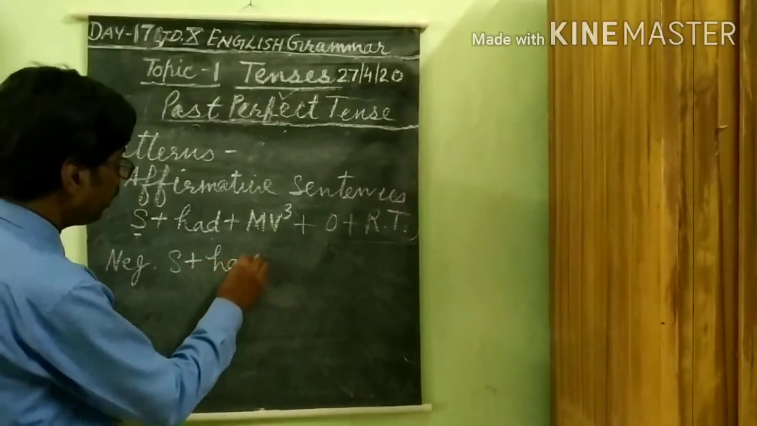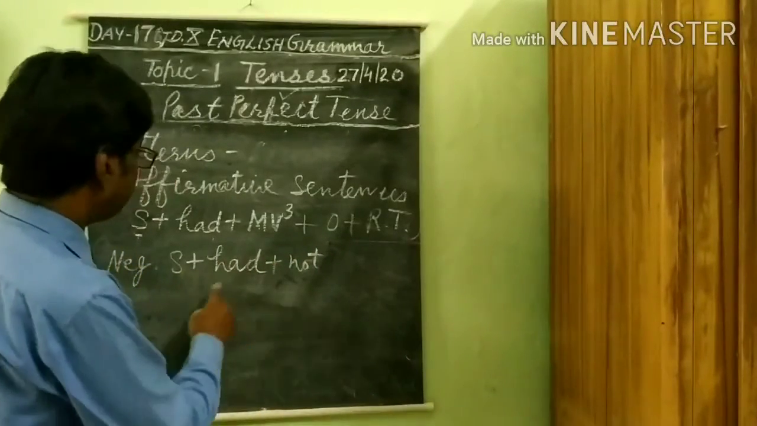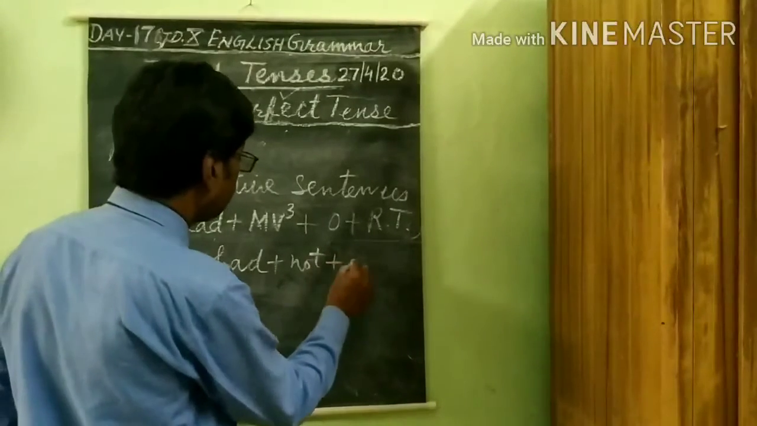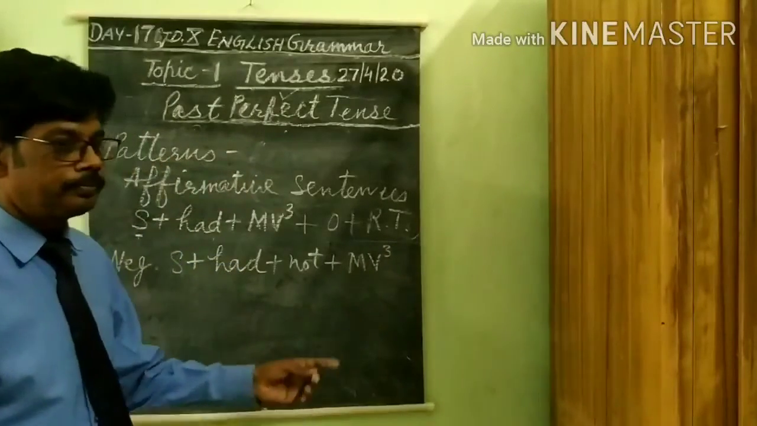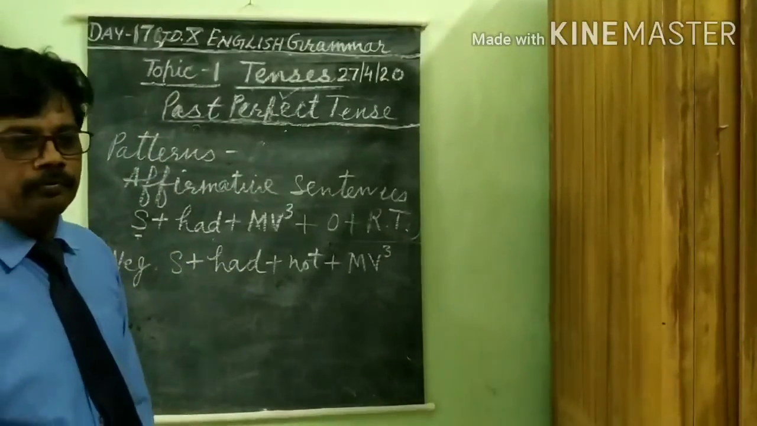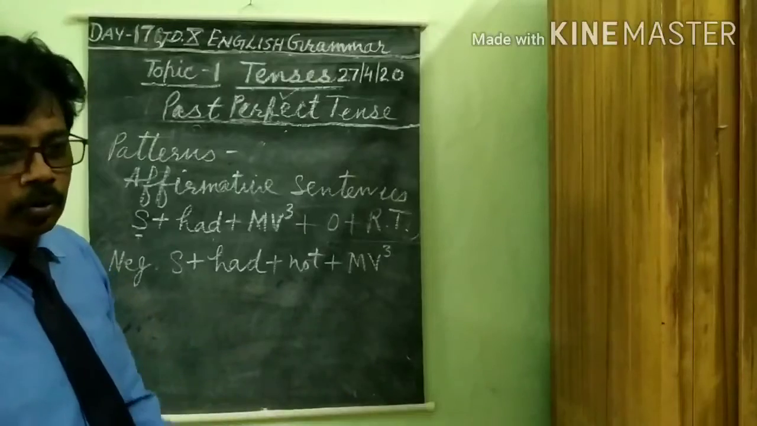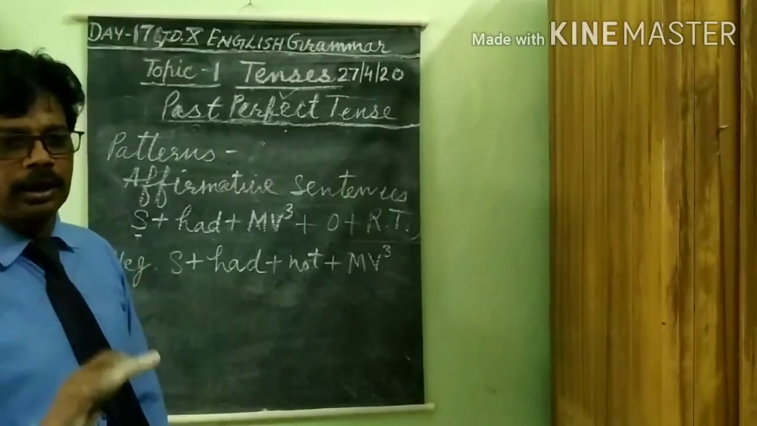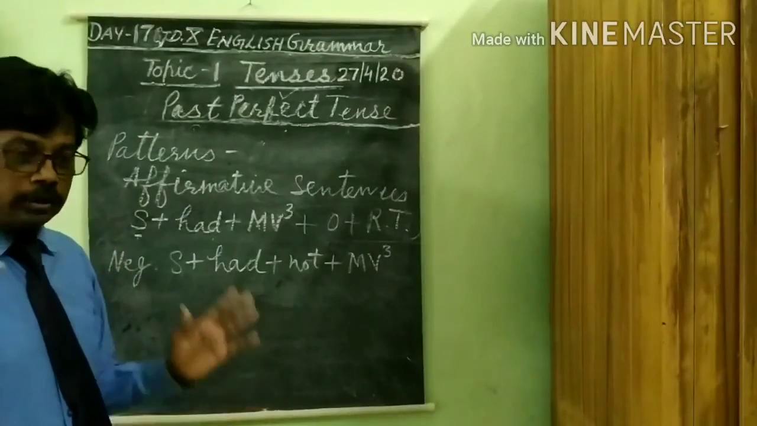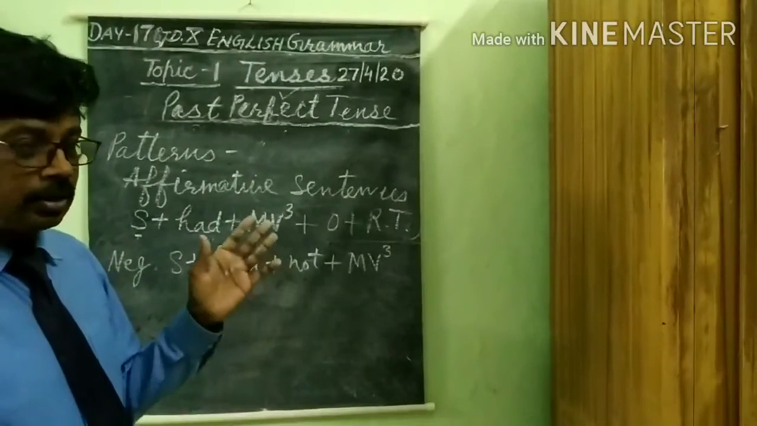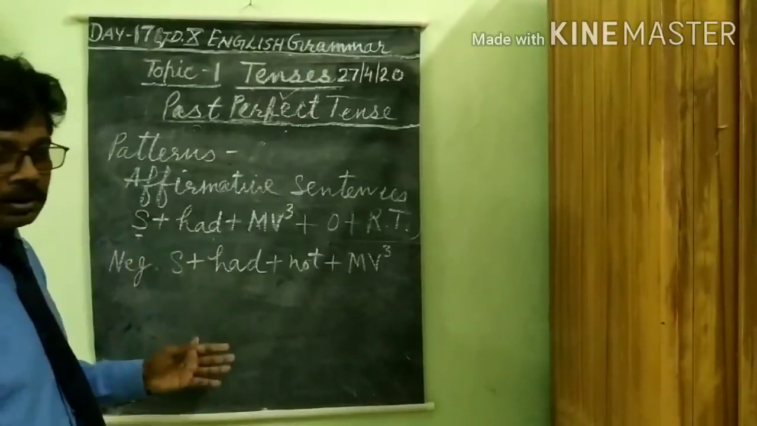In negative sentence, subject, had, then not. Subject with had, not, MV. MV means past participle, the third form of the main verb. Go, went, gone; come, came, come; write, wrote, written; read, read; catch, caught; buy, bought. All these verbs are there. There are thousands of verbs you can use while giving examples using these structures.